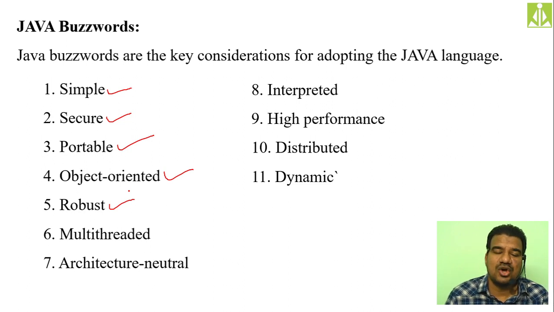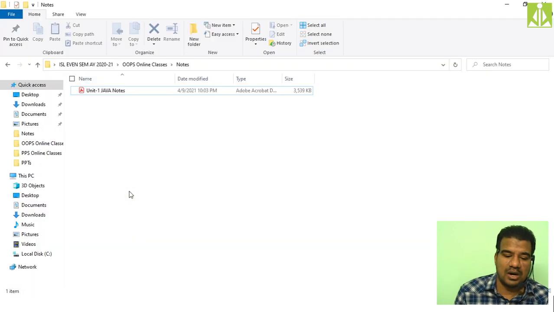Okay, and when you create the object, it is very difficult to break that object and very difficult to get into that object. So this is the first reason. And the second reason: when you execute your bytecode in the JVM, you are providing a second level of security. I will show you how.